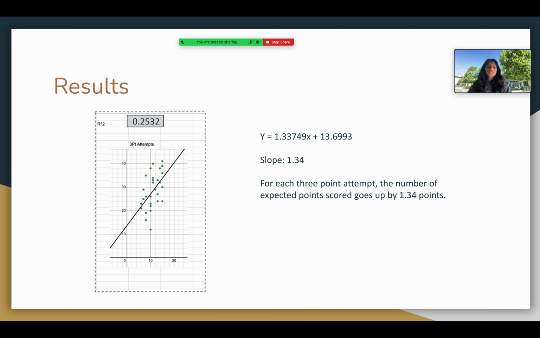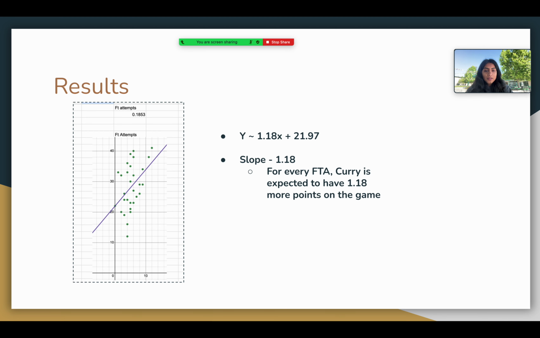Okay, so moving on to 3-point attempts, our R-squared value here was 0.2532, and our line of best fit equation was y is approximately 1.33749x plus 13.6993. So the slope is about 1.34, which indicates that for each 3-point attempt, the number of expected points scored in the game as a whole goes up by 1.34 points.